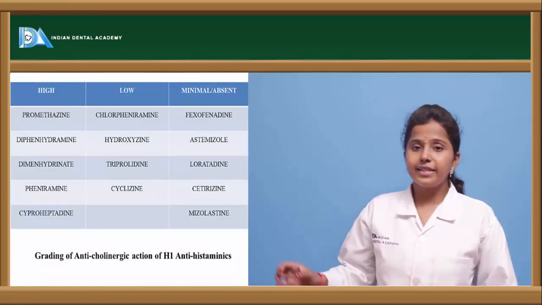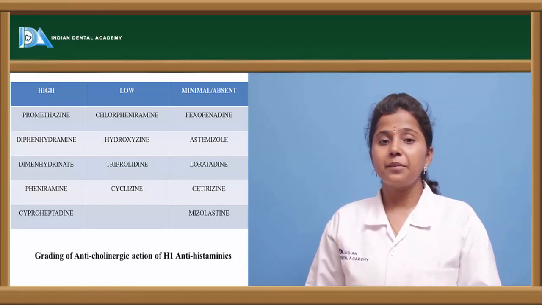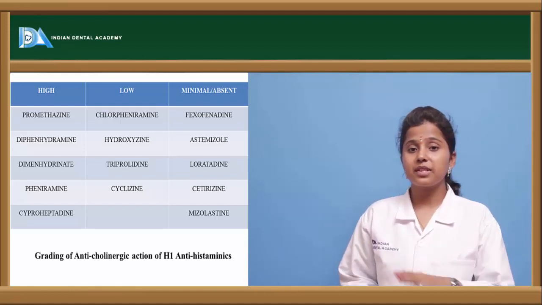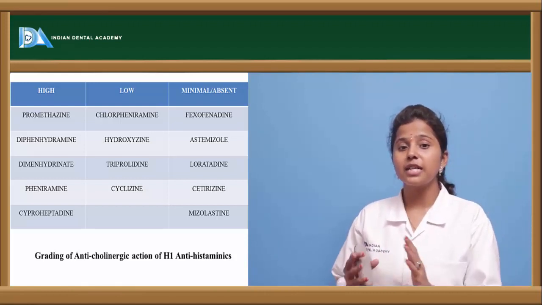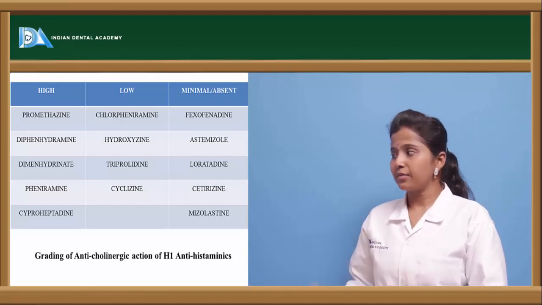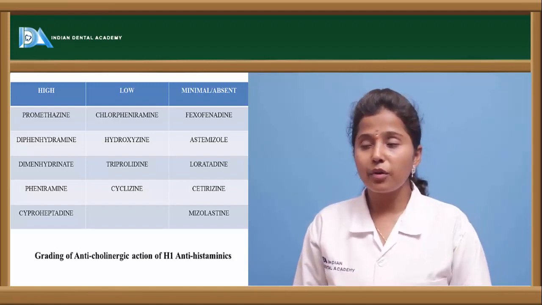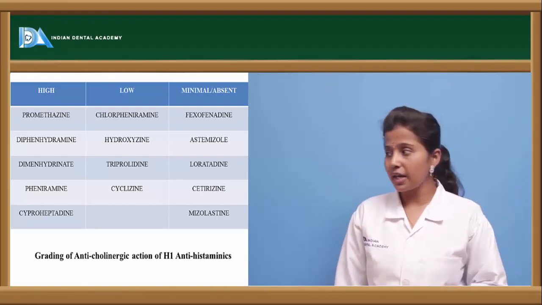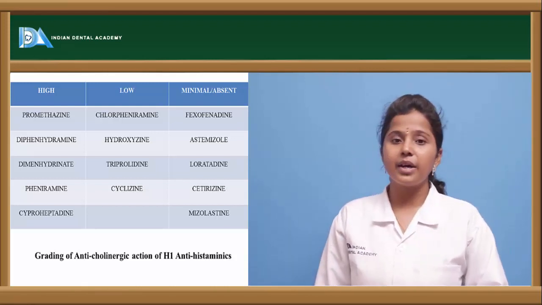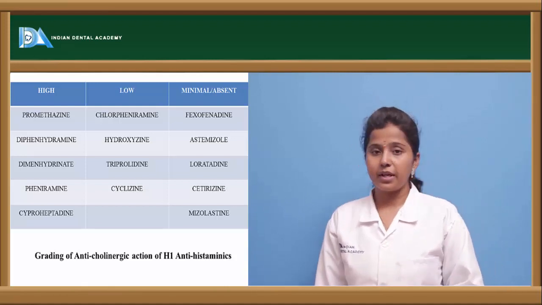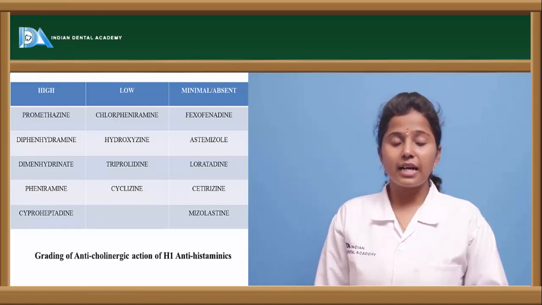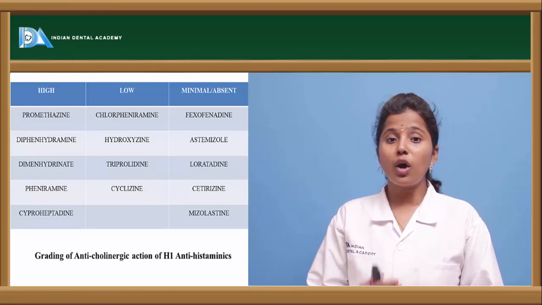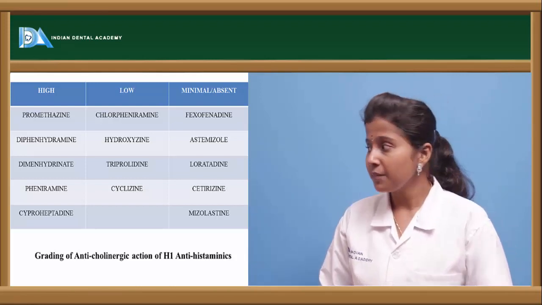And let us see the pharmacological actions. I mean, the classification of these H1 receptors is given. The pharmacological actions are high, minimal, as well as low. It depends upon the drug. The drugs like promethazine, diphenhydramine, phenyramine and cyproheptadine are the class of H1 receptor antagonists which show high pharmacological actions, and there are